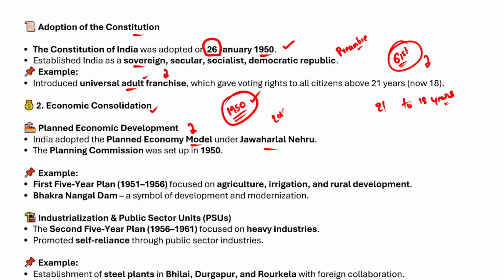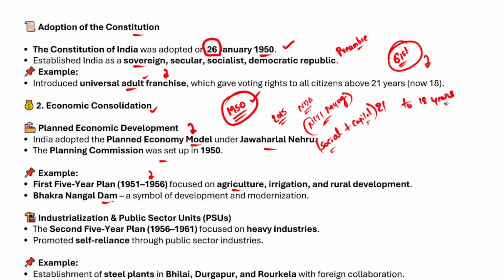Anyway, in the year 2015, the NDA government replaced the Planning Commission with the Niti Aayog, which is the National Institution for Transforming India, right? Under Jawaharlal Nehru, we adopted the mixed economy, which has the features of both socialist and capitalist economies, right? Under the Planning Commission, we started the first 5-year plan 51-56, and this first 5-year plan focused on agriculture, irrigation and rural development, because you have to understand that the majority of India's population was dependent on the agriculture sector. They were getting their livelihood from the agriculture sector, right?